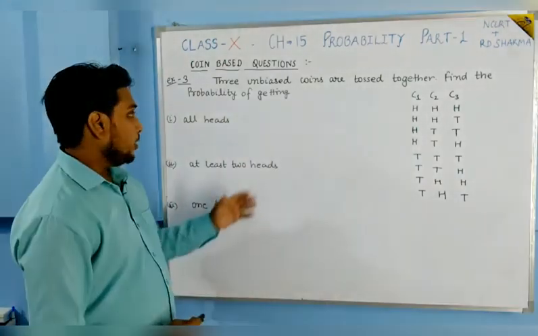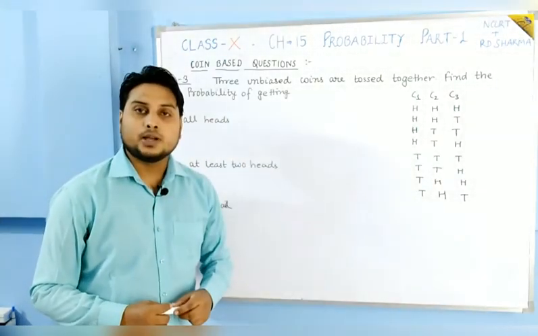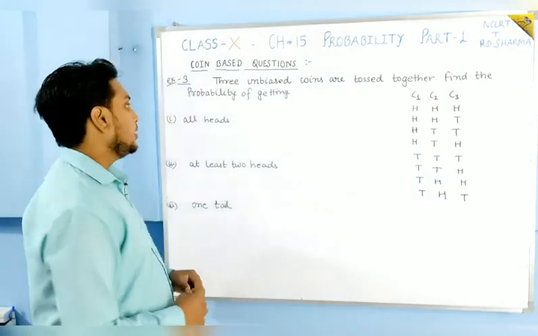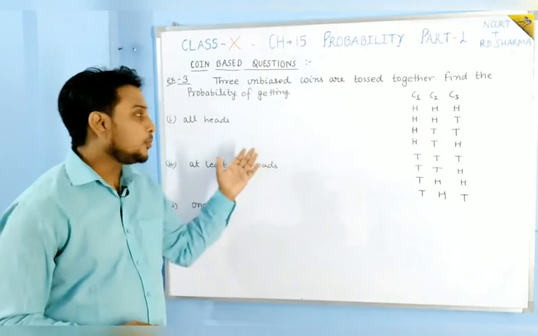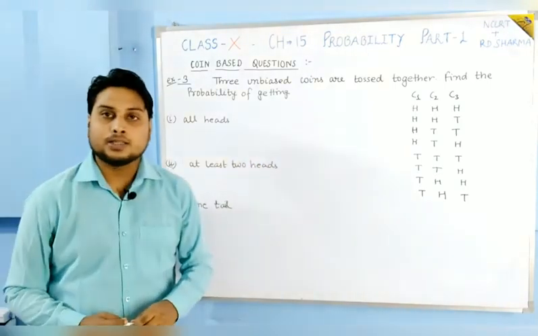If we toss 3 coins together, then students, what will be the answer of this question, what is the probability of getting all heads?